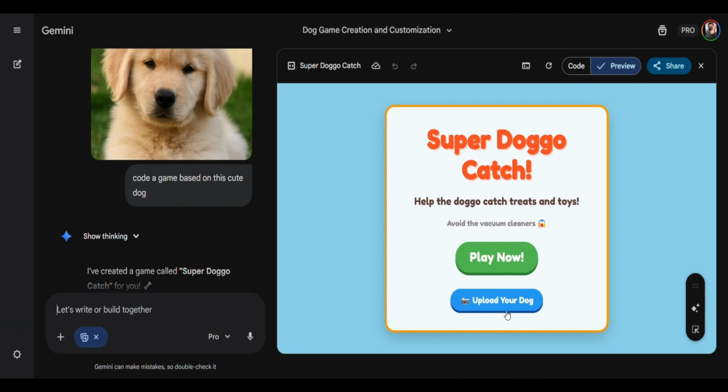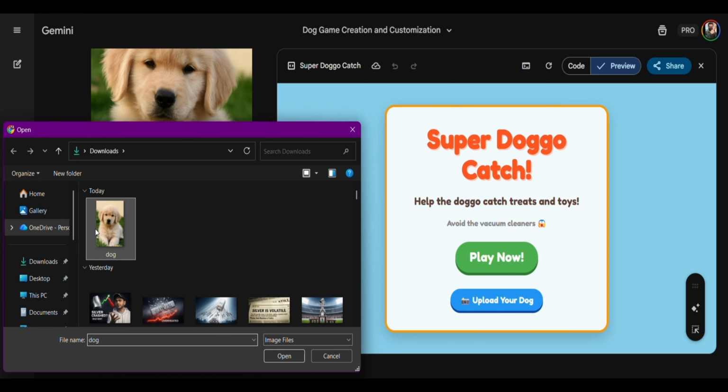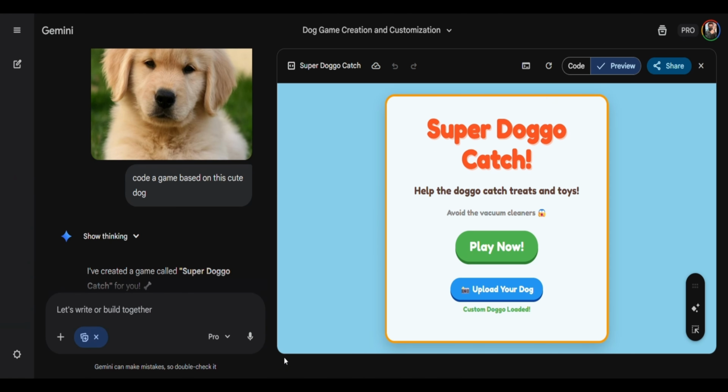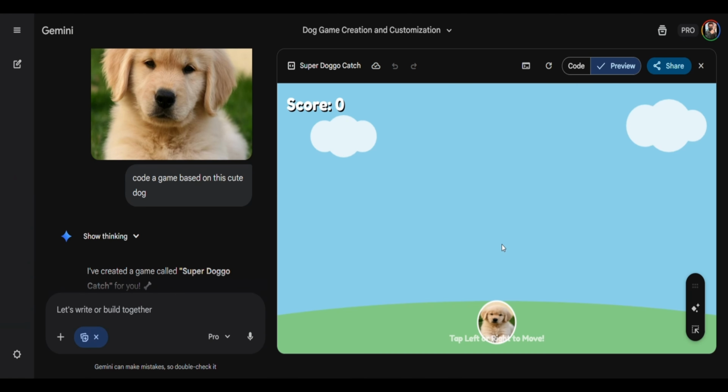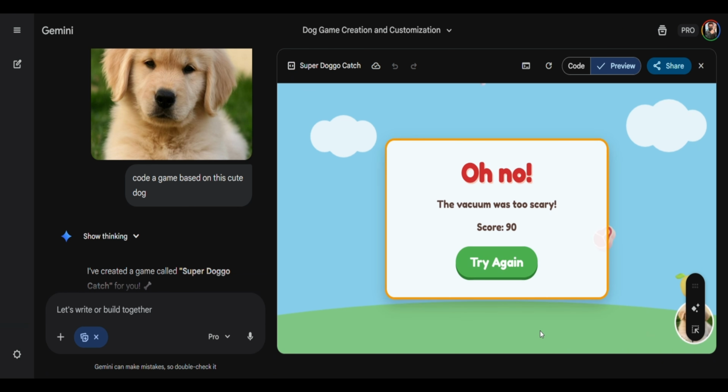Okay, so we upload the dog's image and then play now. Okay, so it created a game where the dog has to catch the meat and nothing else. Alright, that was fun. Let's move on to the next one.